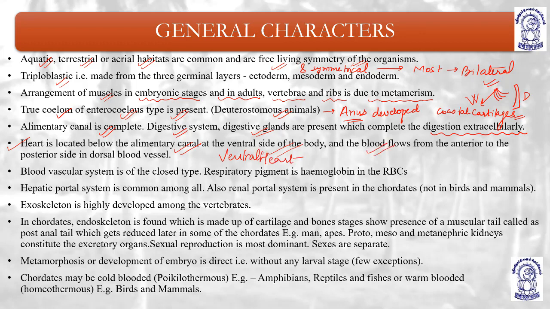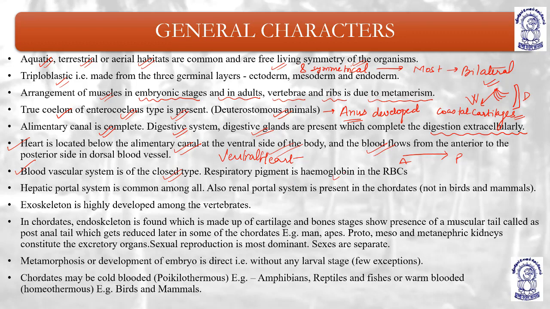The blood flows from anterior to posterior. The direction of flow of blood is from anterior to posterior in the dorsal blood vessel. So they have a dorsal blood vessel but the heart is ventral, so that the blood can move from anterior to posterior. The blood vascular system is of closed type, meaning they have blood vessels.